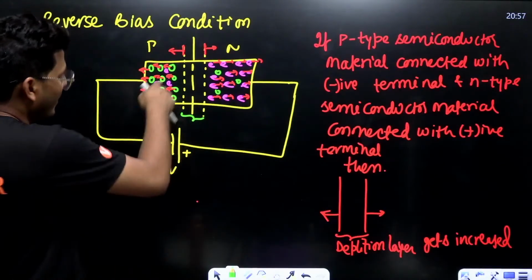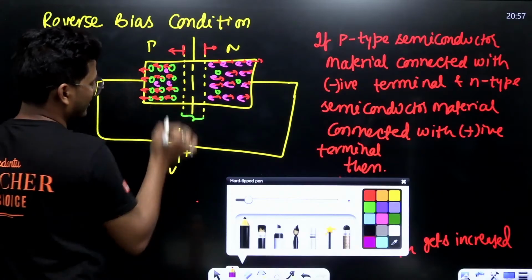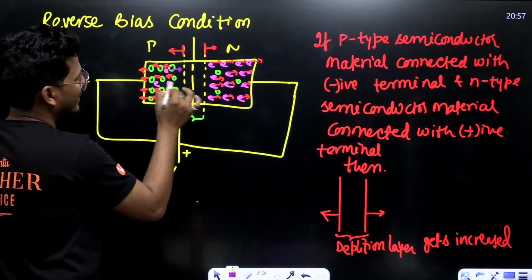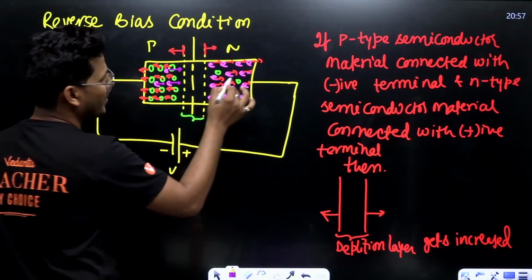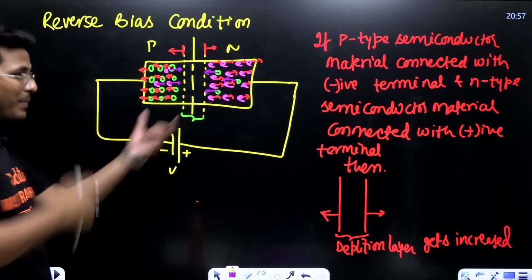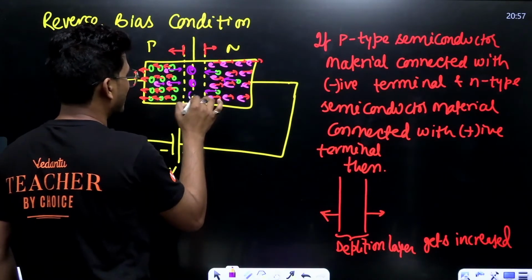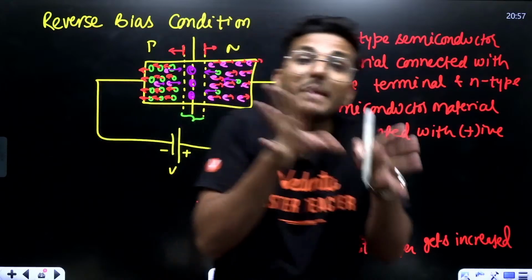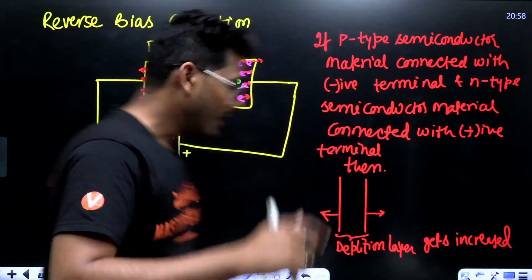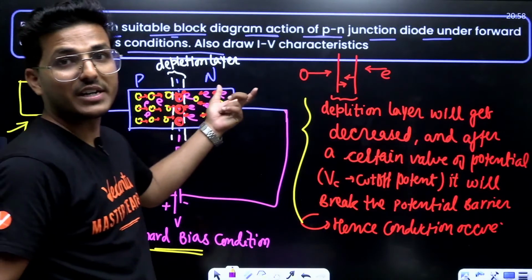See, what will happen with this electron? This negative repels this electron, this positive repels these holes, and due to the breakdown condition, electron and hole recombination is possible, but in minimum amount. Here electron hole recombination happens in majority charge carriers.